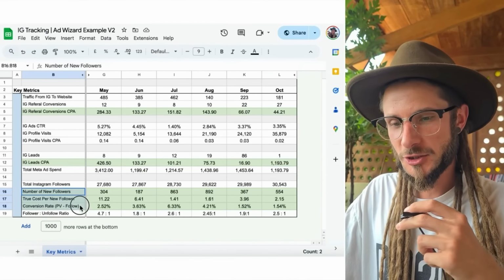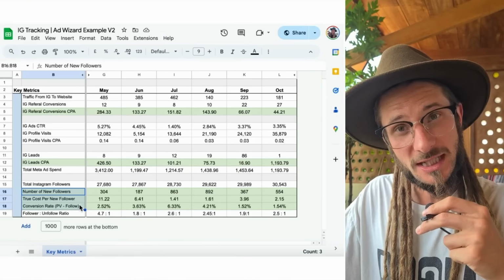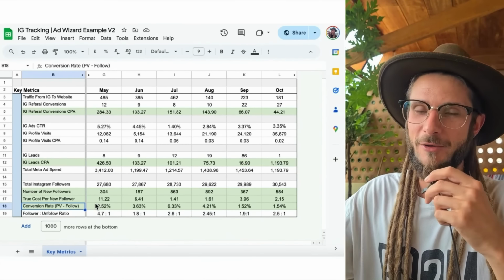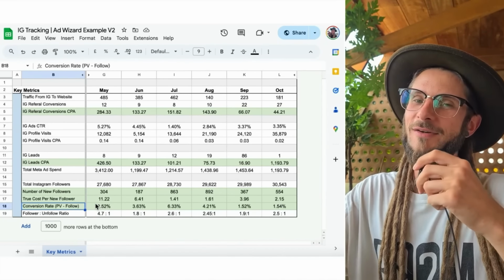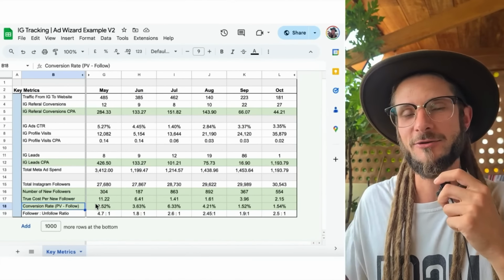I have additional sections here at the bottom as well, because this is the advanced spreadsheet. So I'm going to actually share the advanced version of the spreadsheet down in the link below, so you can download it for yourself, and then you can add in all of your data to see how it's affecting your Instagram profile growth.